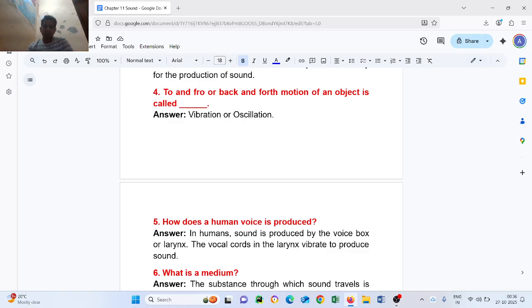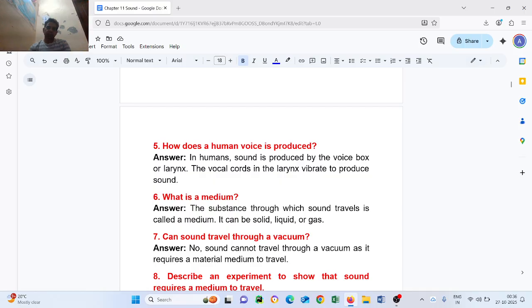Question number five: how is human voice produced? In humans, sound is produced by the voice box or larynx. The vocal cords in the larynx vibrate to produce sound. Question number six: what is a medium? The substance through which sound travels is called a medium. It can be solid, liquid, or gas.